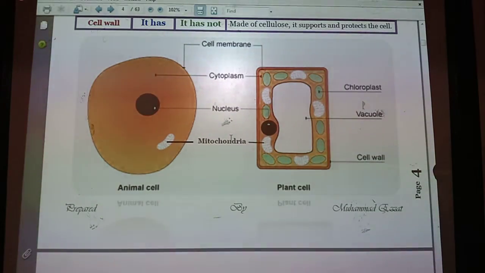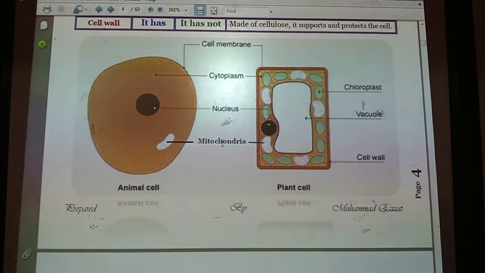Here we have another similarity, which exists in both of them, which is mitochondria. The mitochondria is the area where energy is released. The food is broken down here to release energy. So, the similarities between them are: 1, nucleus; 2, cytoplasm; 3, cell membrane; and 4, mitochondria.